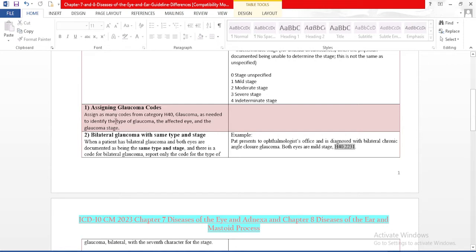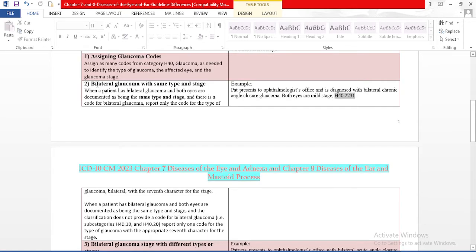One is the type of glaucoma, the second is the affected eye, which we usually call laterality, and the third is the glaucoma stage, whether it is unspecified, mild, moderate, severe or indeterminate stage. So we need to remember three keywords to code glaucoma: type of glaucoma, the affected eye, and the glaucoma stage.